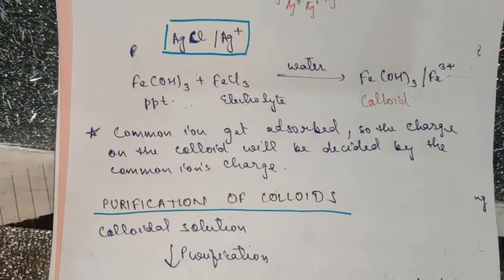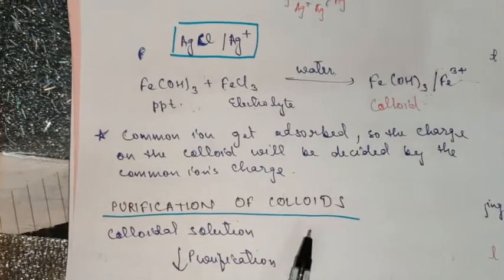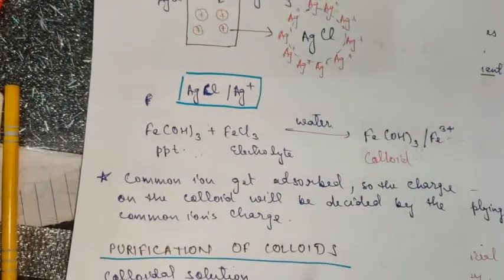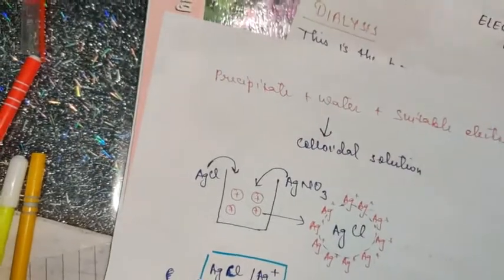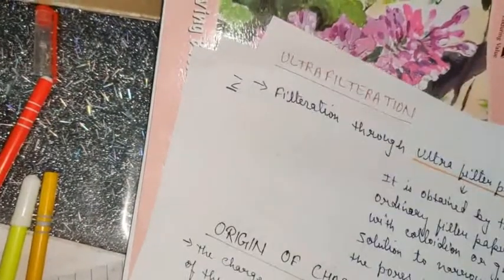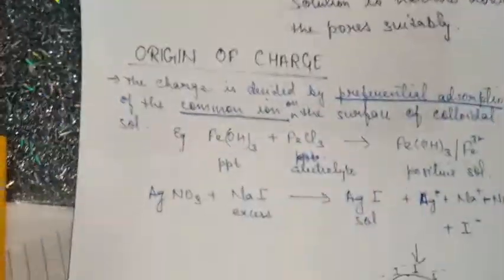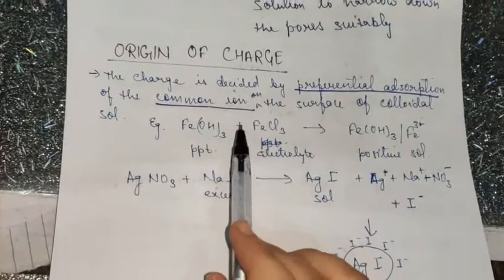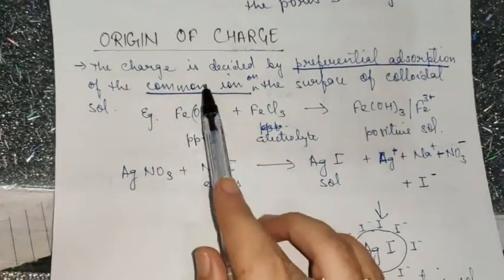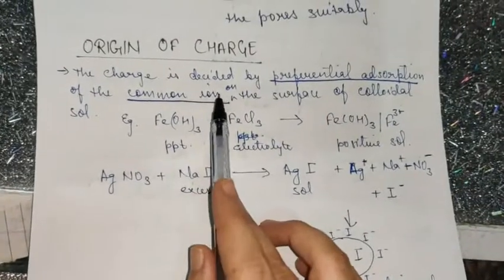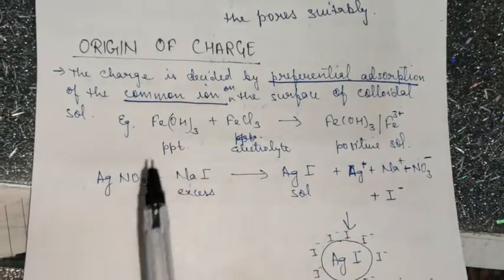Now the next topic is the purification of colloids. But before I begin with this topic, I would like to discuss with you the origin of charge first. Origin of charge is a related topic, so it will help you in understanding in a better way. I have discussed with you the concept of charge in case of peptization.